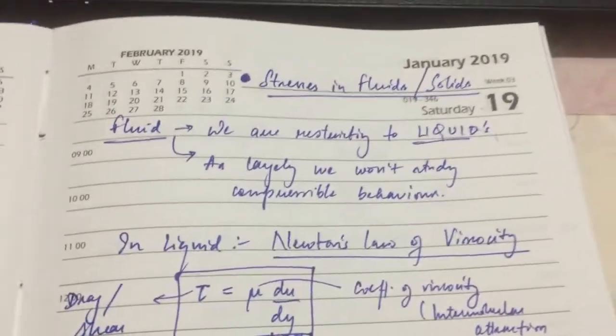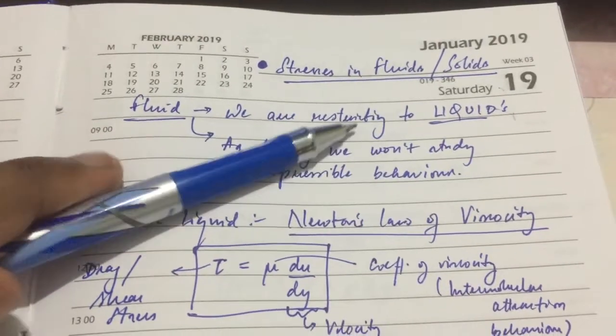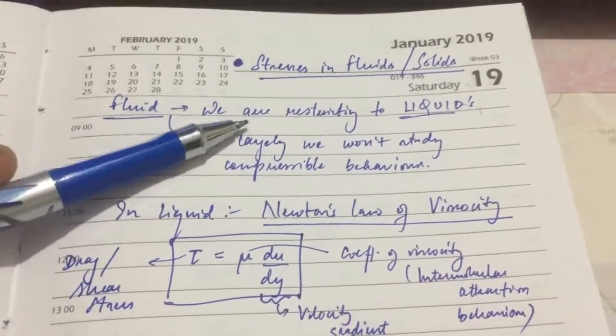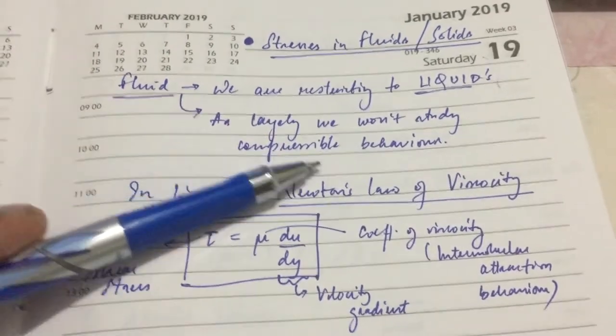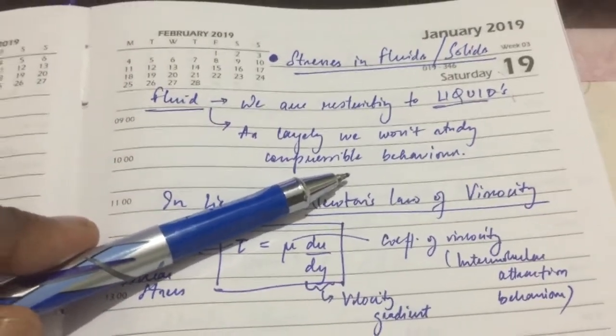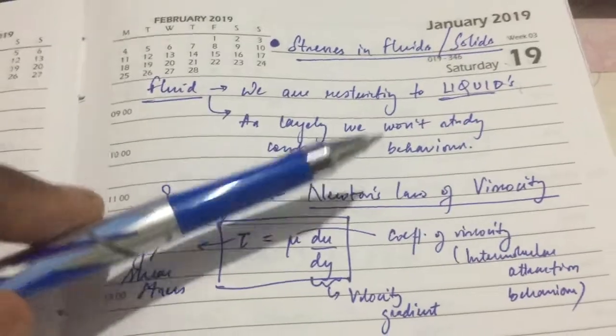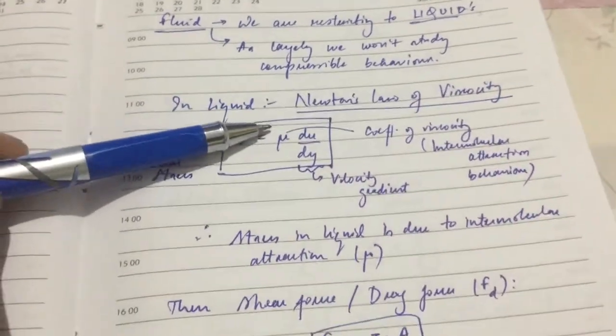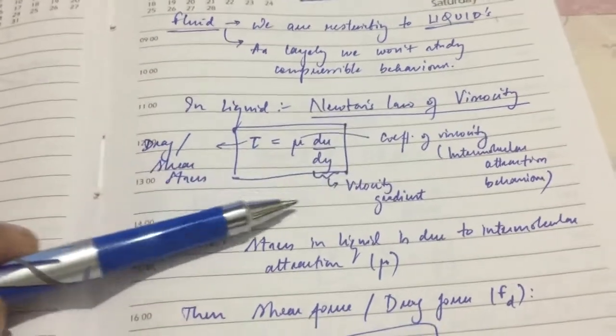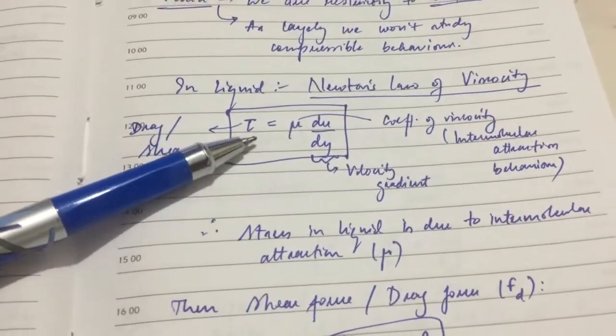Next is stress in fluids and solids. For fluids, we are restricting it to liquids because we won't be studying anything compressible, where the density is changing. In liquids, the density doesn't change, it is incompressible. In liquids, Newton's law of viscosity is applied. So this is the formula of Newton's law of viscosity.